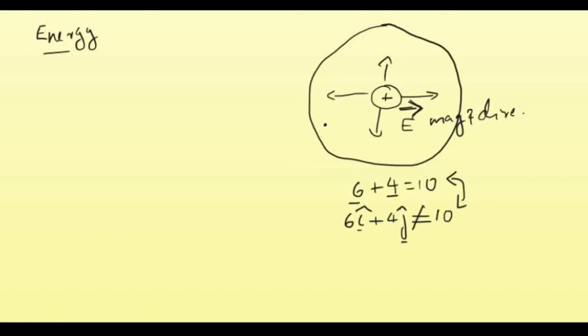So this means that the electric field around a charge at any point, say this is the point P, can be defined in terms of electric field or in terms of potential.